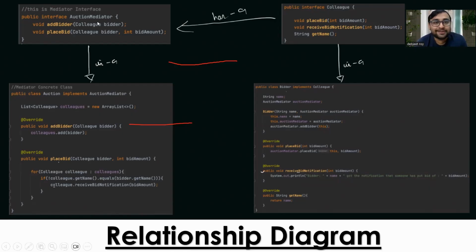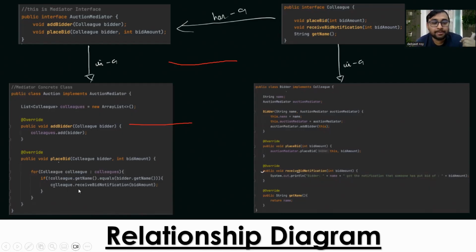Then if I'm considering auction mediator, there will be a class. This is a mediator concrete class which implements auction mediator. It will have a list of all the colleagues, like who and all are actually placing the bid. Then we are adding the bidder, with a colleague reference. All colleagues who are getting added go to the colleagues list, which is already being created. Then a placeBid method is being created where the reference of the colleague who is the actual bidder is there, and the bid amount, how much amount they want to bid.